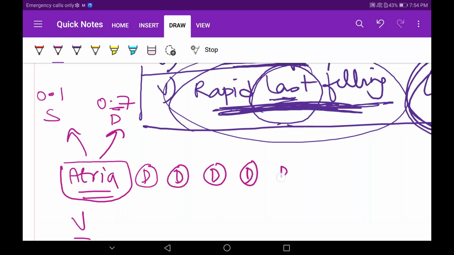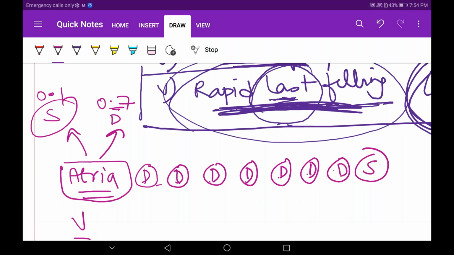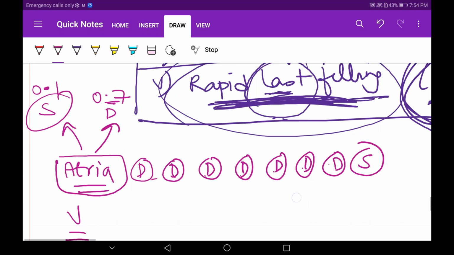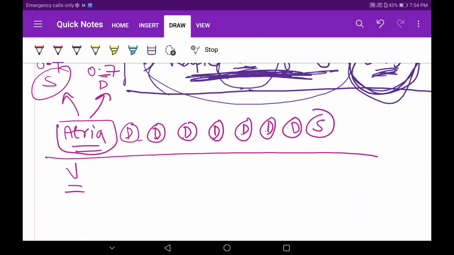Yeah, 7 times. Only one systole. Done? Atria understood? Nothing much to worry. And then we have ventricles. Ventricles, what I'm doing here is, listen, what did I tell? 0.3 seconds is for systole and 0.5 seconds is for diastole. Both have to equal 0.8 seconds. Totally, in 0.8 seconds both activities are happening together.